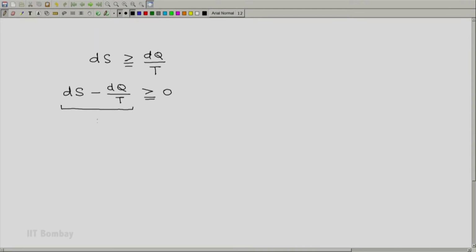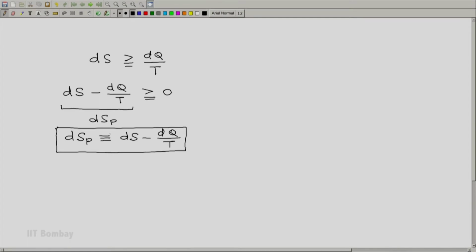Since we are in the differential domain, we will call it dS_p, and hence our definition is dS_p is defined as dS minus dQ by T. Now this is the defining expression for the entropy produced.